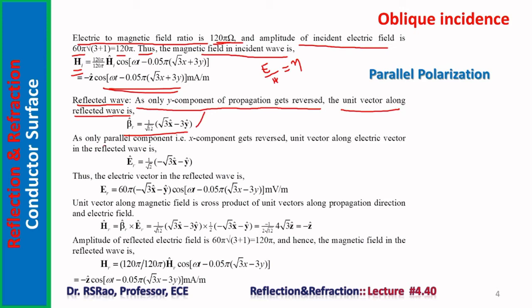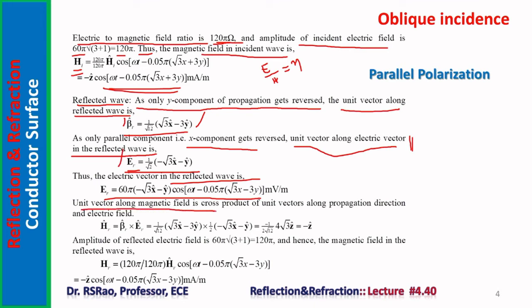As only the parallel component, the x component, gets reversed, the unit vector along the electric vector in the reflected wave is this one. The tangential component of the electric field undergoes phase reversal at the surface of a perfect conductor. That principle is used here to find ER cap. Thus, the electric vector in the reflected wave is so. Beta r is known, ER is known, so within no time one can find out.